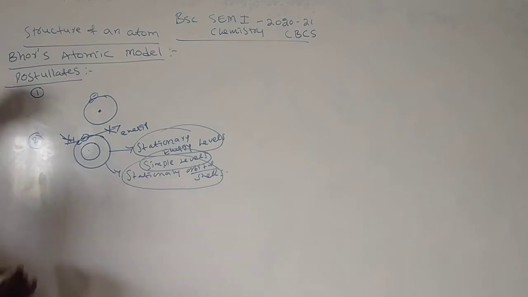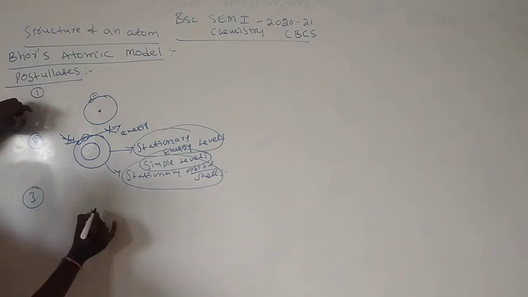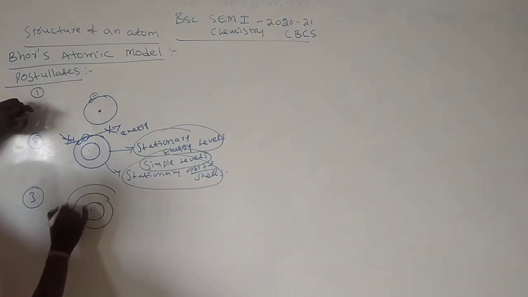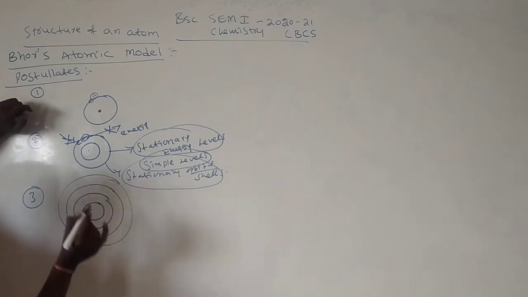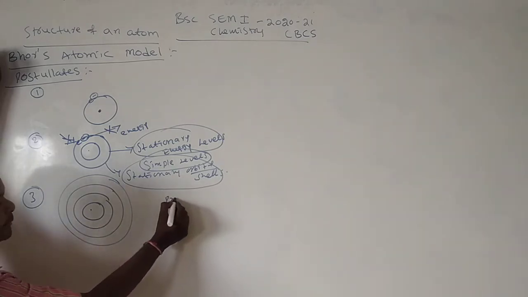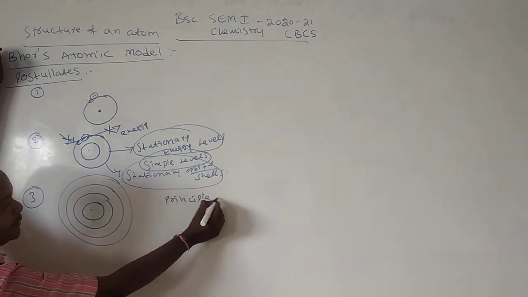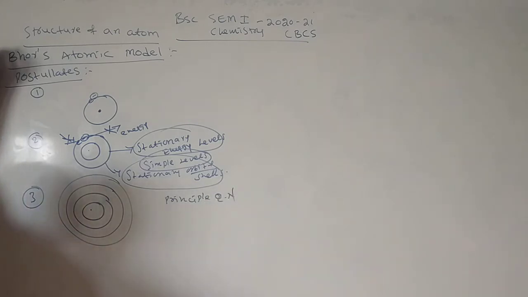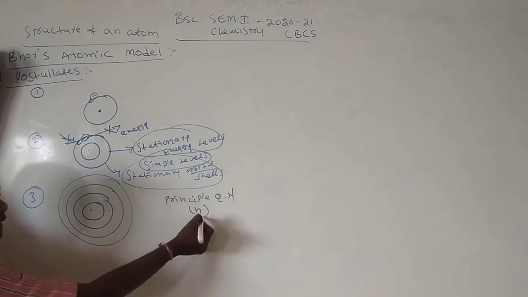Here, around the nucleus, so many shells are there. The shell is indicated with the principal quantum number, that means n.